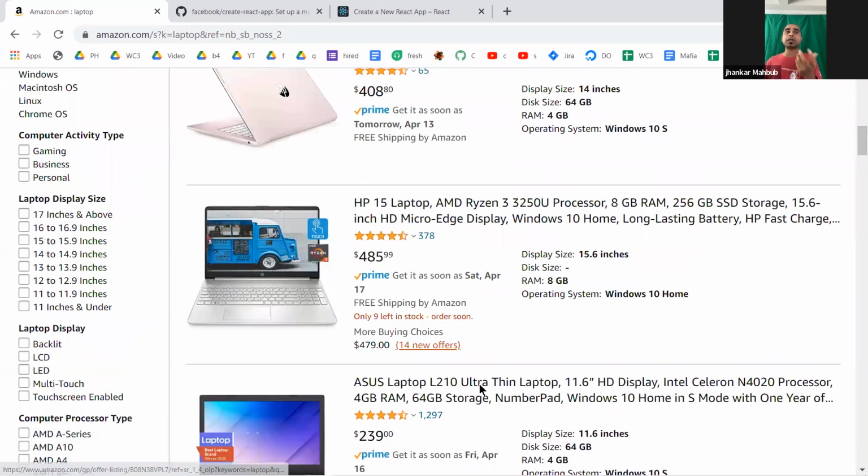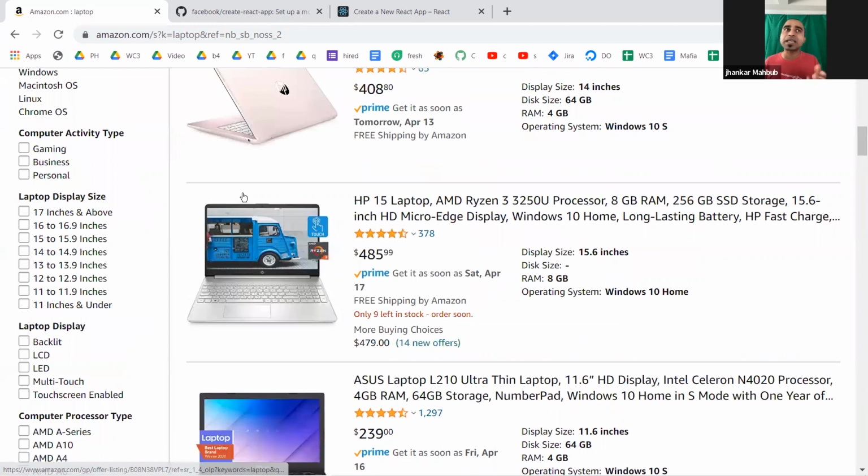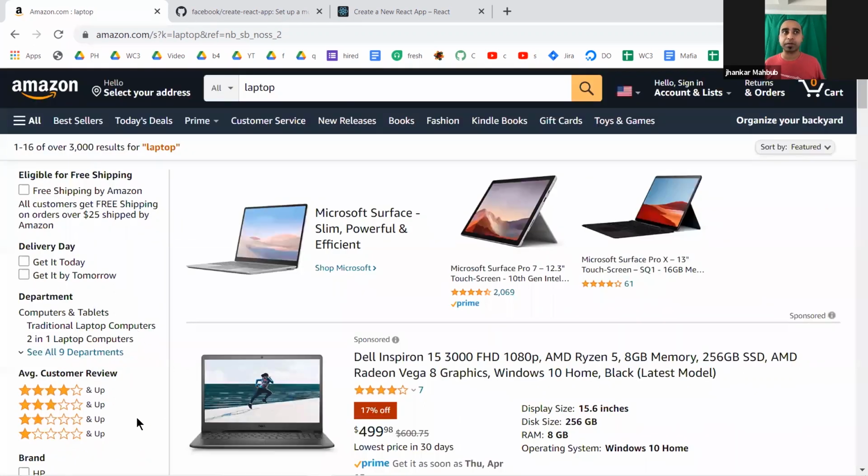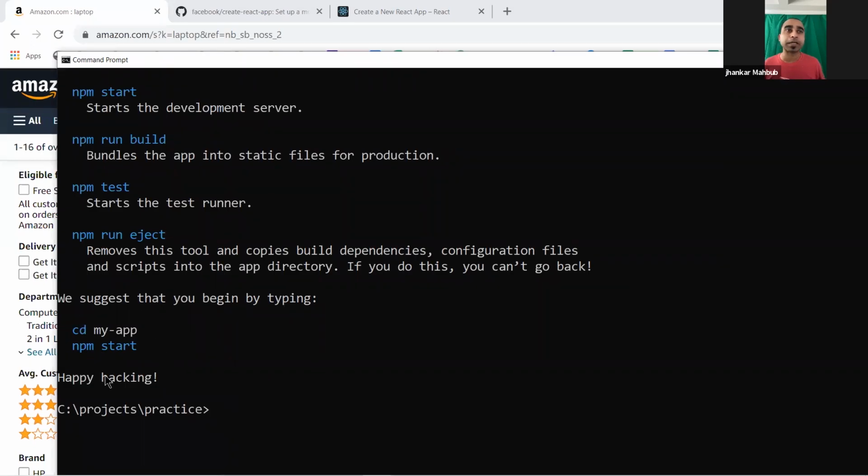And if you don't add, then it stays there. So that makes it much easier to work with. Once this is done, you will see the cursor blinking again, and it tells you what you need to do. Even if you go to this website, they're telling you the same thing.